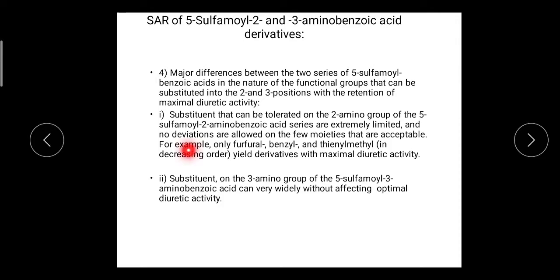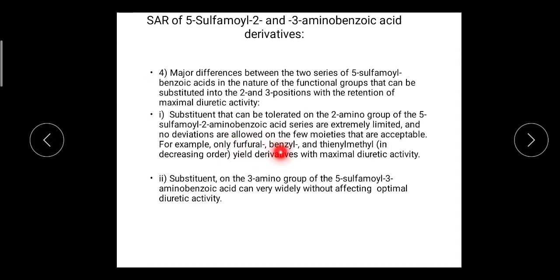For example, only furfuryl, benzyl and thienyl methyl, in decreasing order. The nitrogen of the amino group can be replaced only by these three groups: furfuryl, benzyl and thienyl methyl group in decreasing order. Means furfuryl group produces the maximum diuretic action.